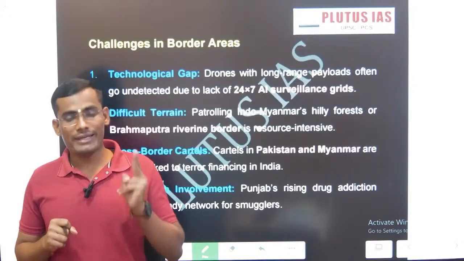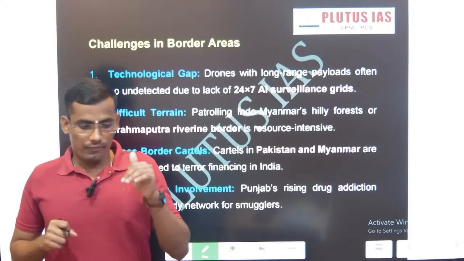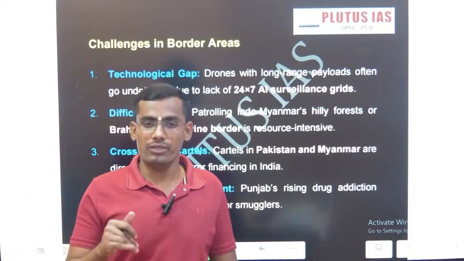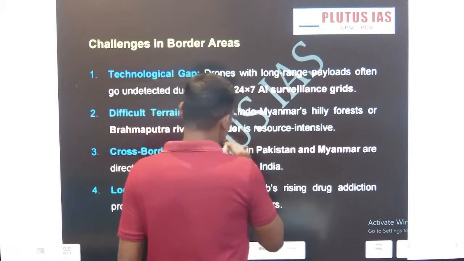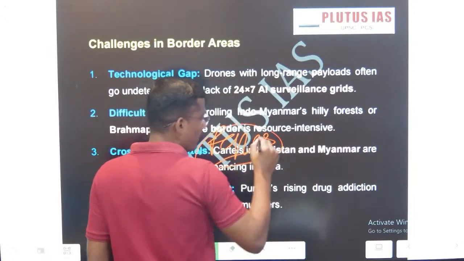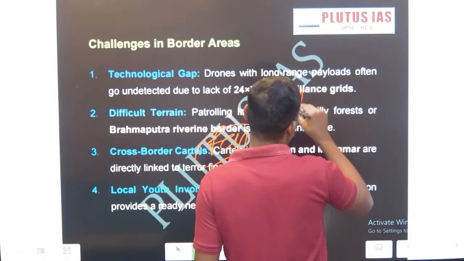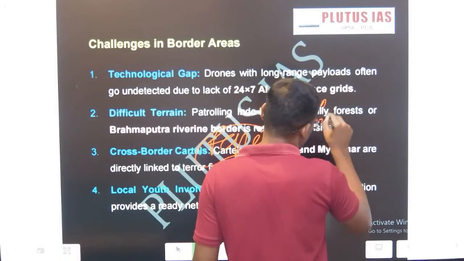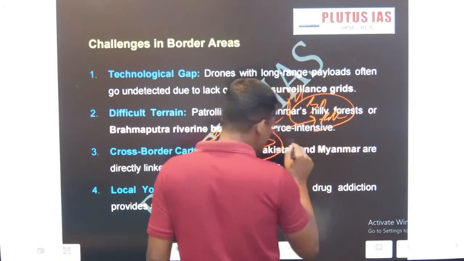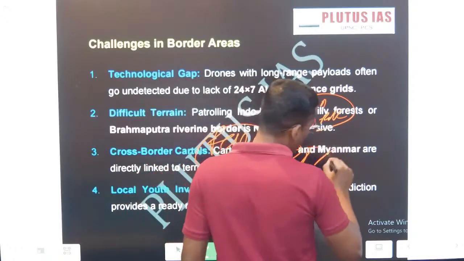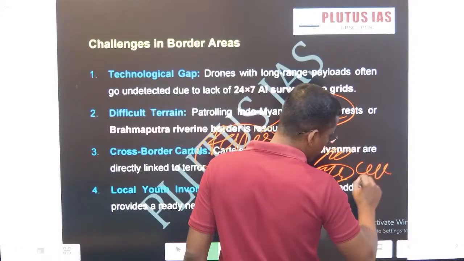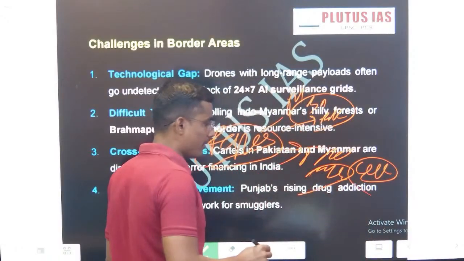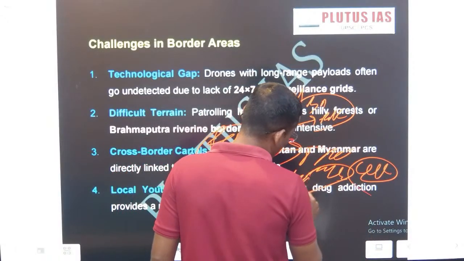Okay, the next one, technological gap. See, the surveillance system and everything, compared to the developed countries, we are lacking a little bit. And the fences that have been built in the case of the Bangladesh and Pakistan border areas have not been built in the case of Myanmar. We share around 4,000 km of border with Myanmar, and only 2,000 km is developed.